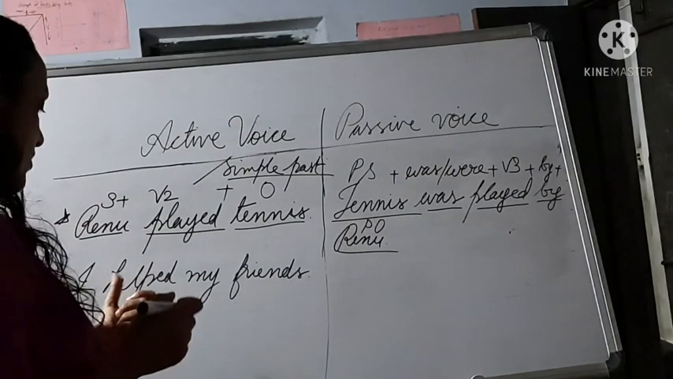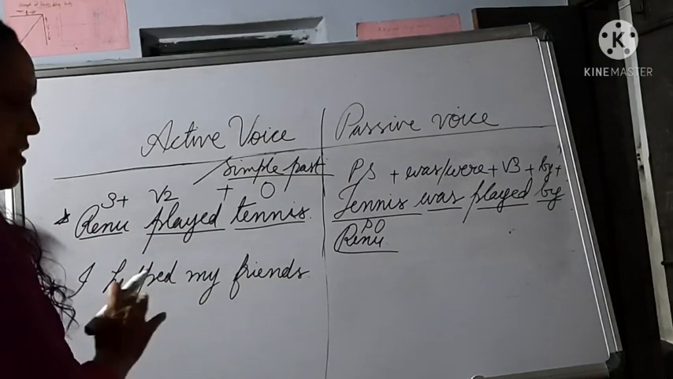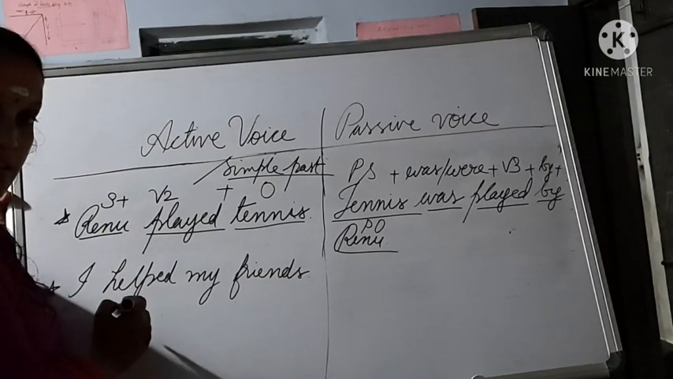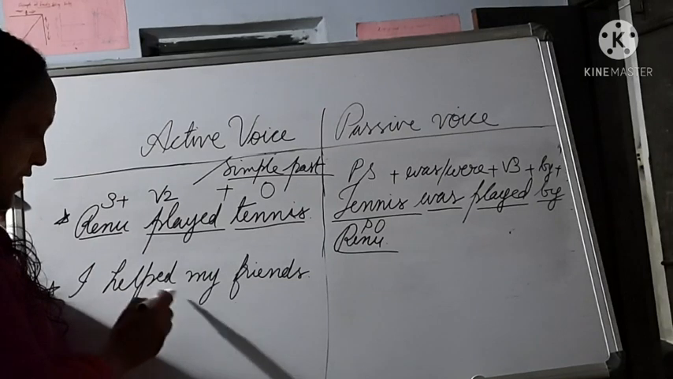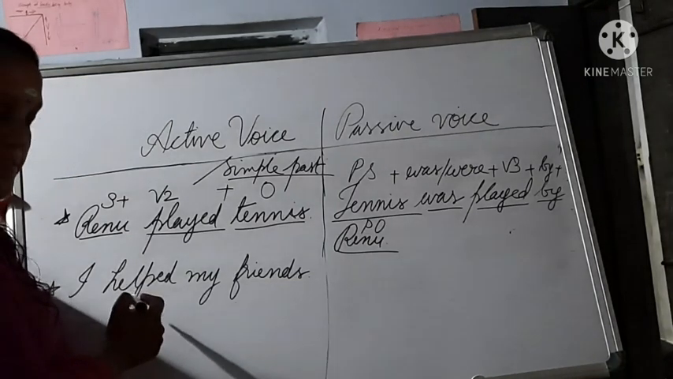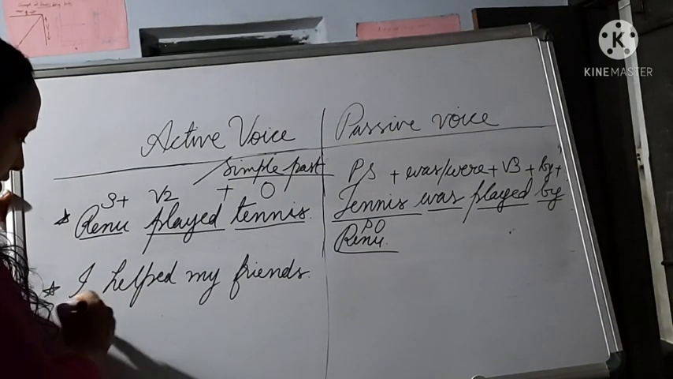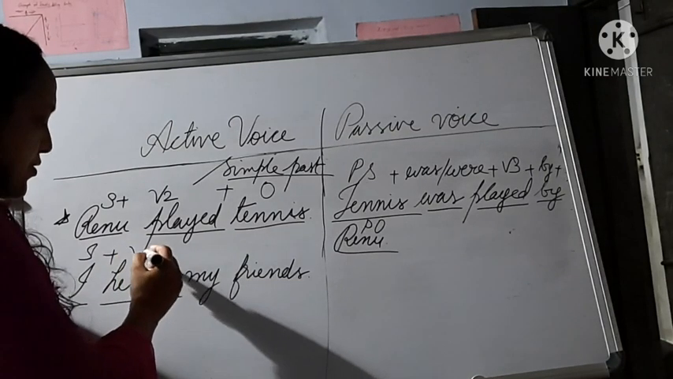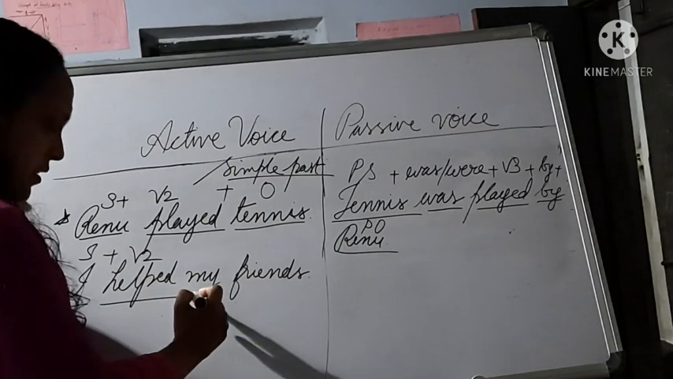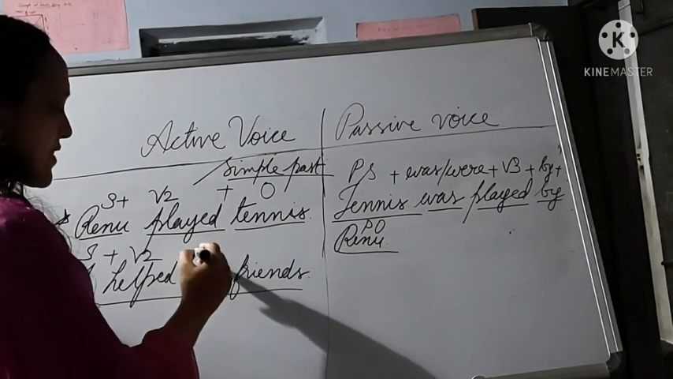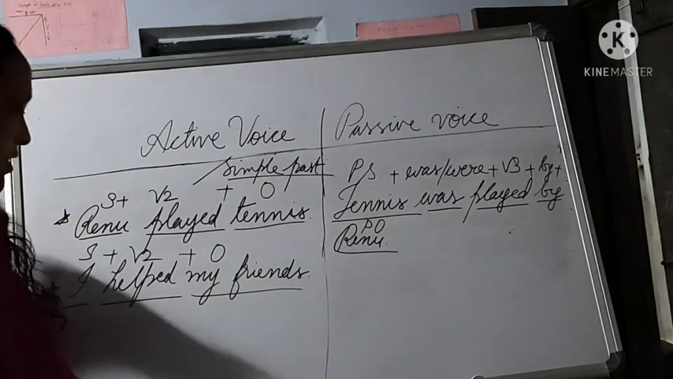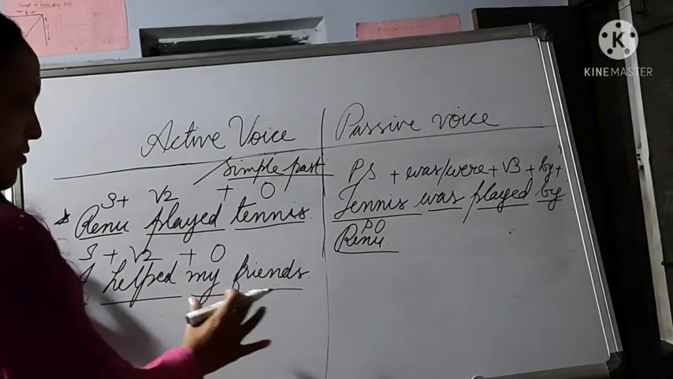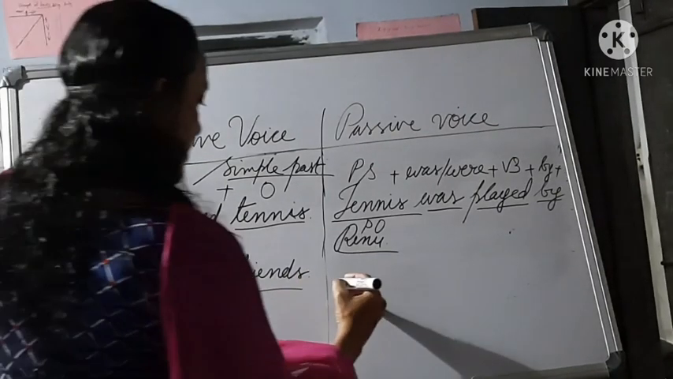Okay. Next one. I helped my friends. Same sentence I used earlier, but only change. Which change occurs here? That is helped. Tense changed. So let's see one by one. I is subject. Helped is V2 form. That is past tense form. And my friends, that is the object. Now how can you convert it into passive voice? First you take the object, my friends,